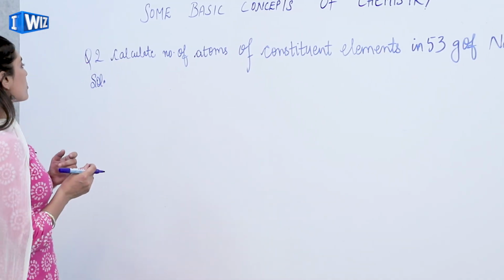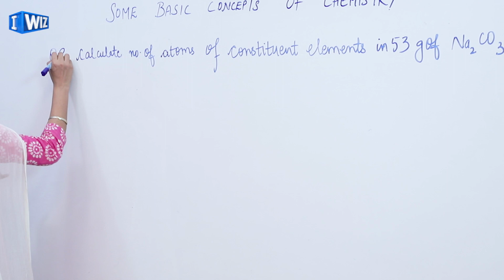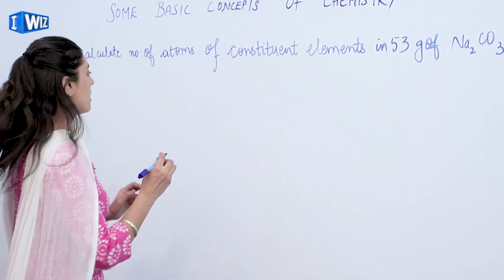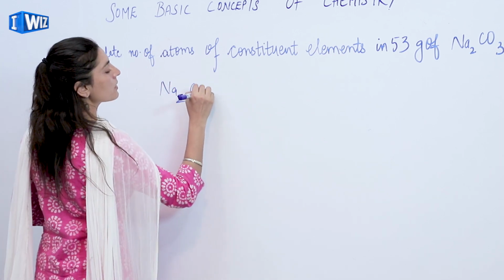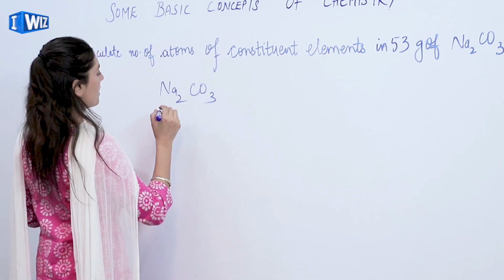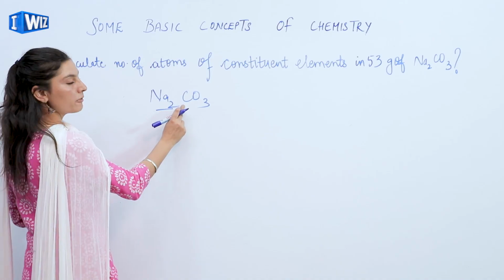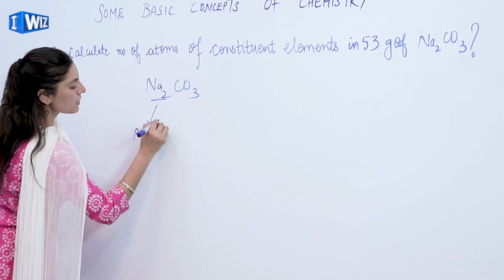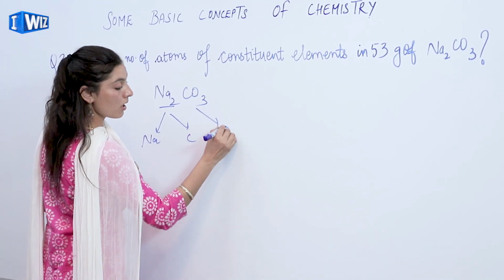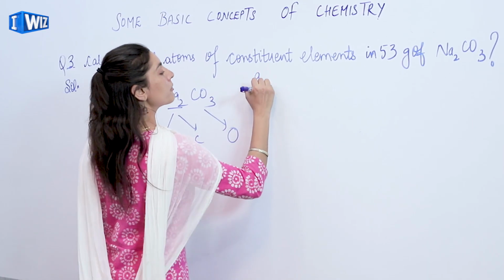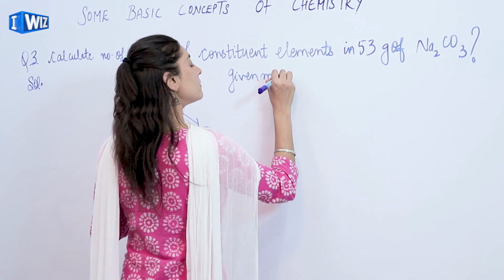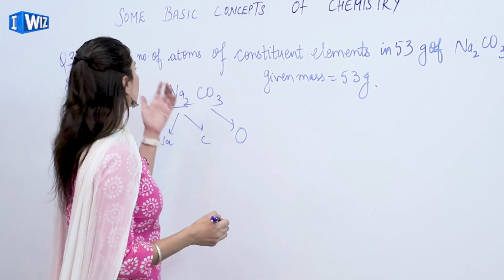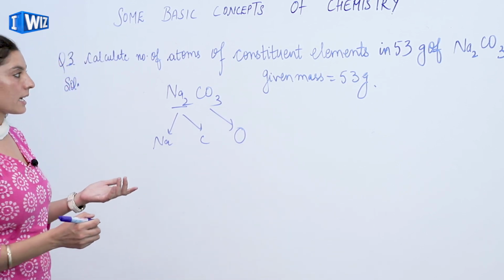Now moving to the next question, where we have to calculate the number of atoms of constituent elements in 53 gram of sodium carbonate. In the case of sodium carbonate, the very first thing is that we have 2 atoms of sodium, 1 of carbon and 3 of oxygen. We have 3 different elements: sodium, carbon and oxygen. The given mass is 53 gram, and we have to find out the number of atoms of the constituent elements.